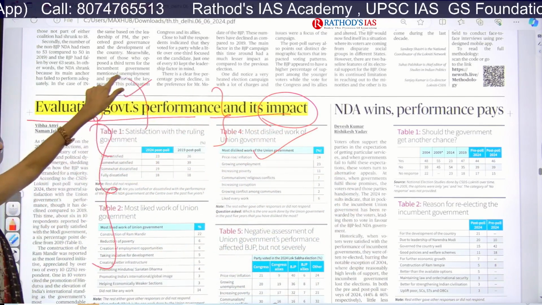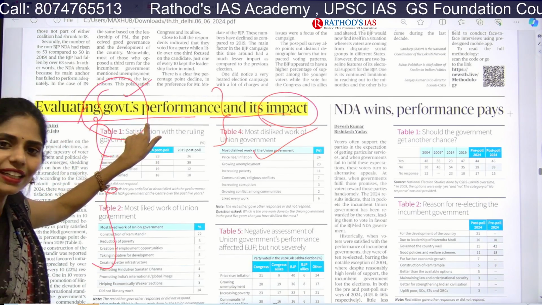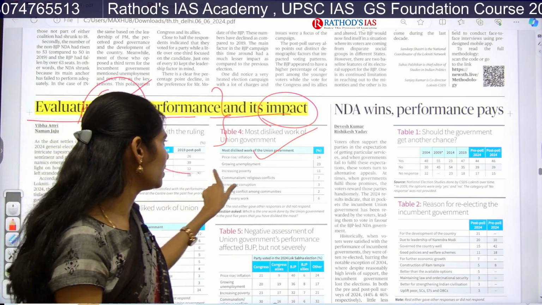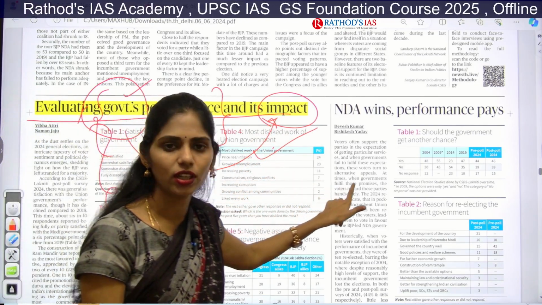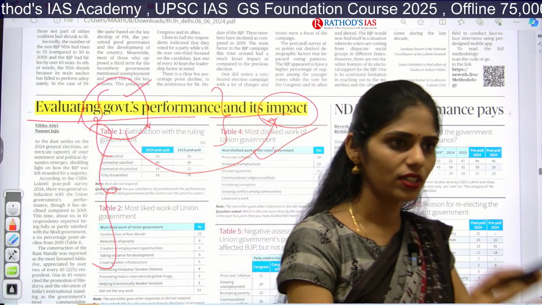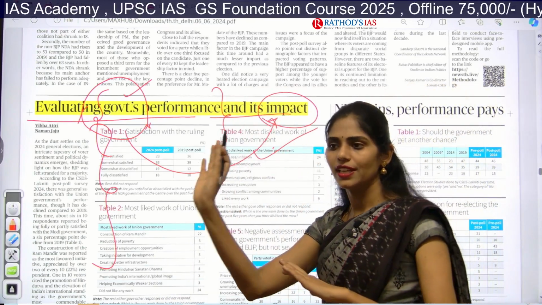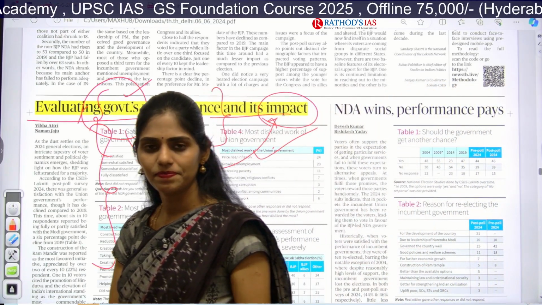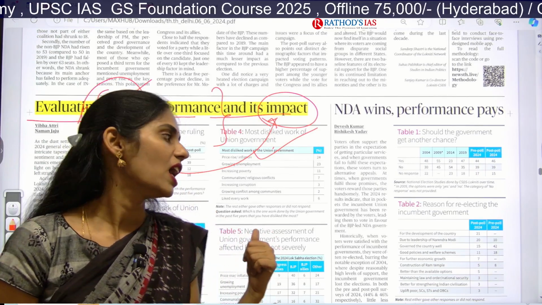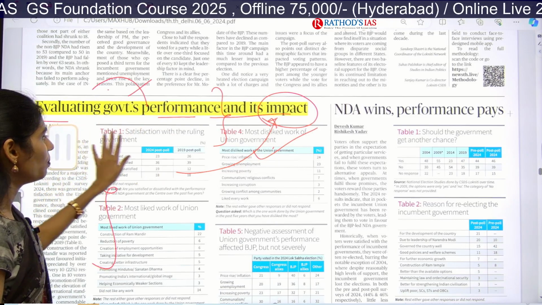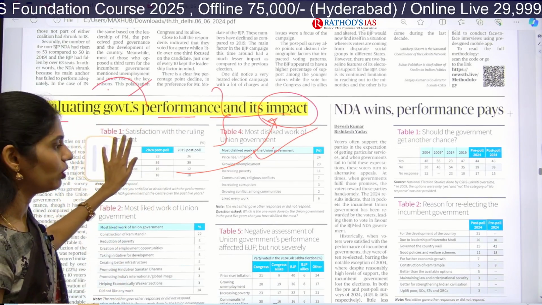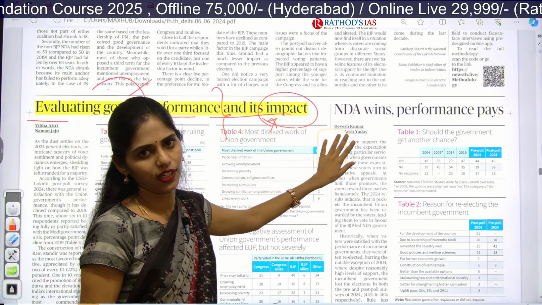The government didn't focus on the key areas, and because of this they got a tough fight from the India bloc. People understood what is happening around them, and because of this they started voting for the opposition party. That is what is mainly said. Now we are going to see in which areas the government did not focus and in which areas people were satisfied.